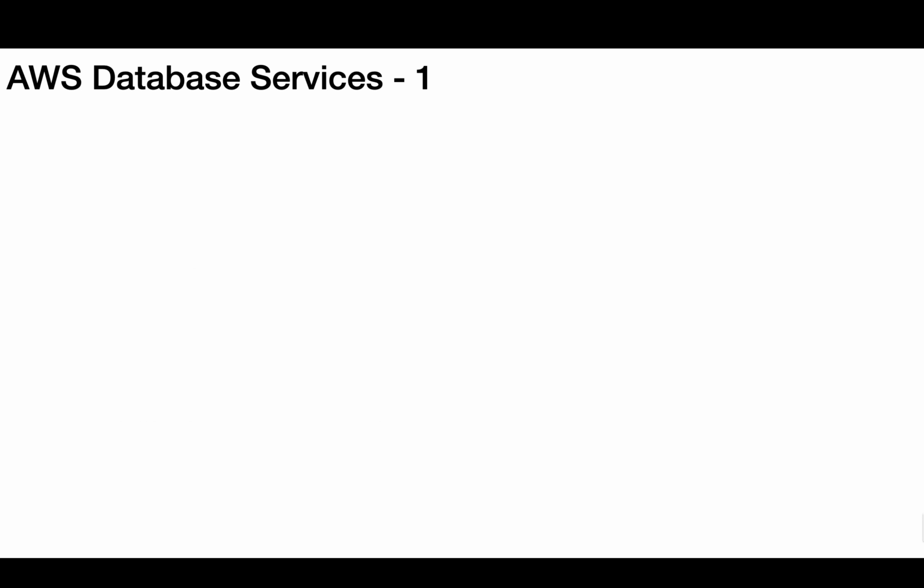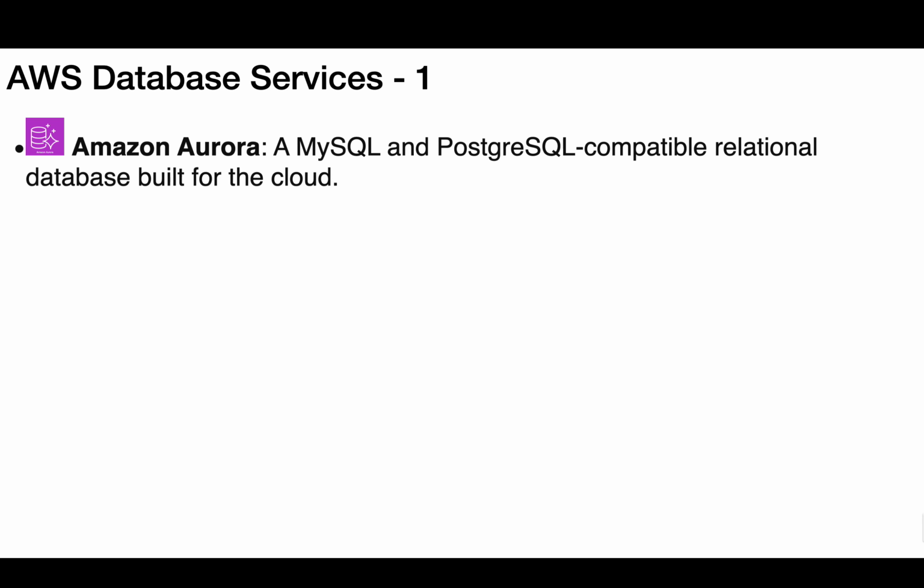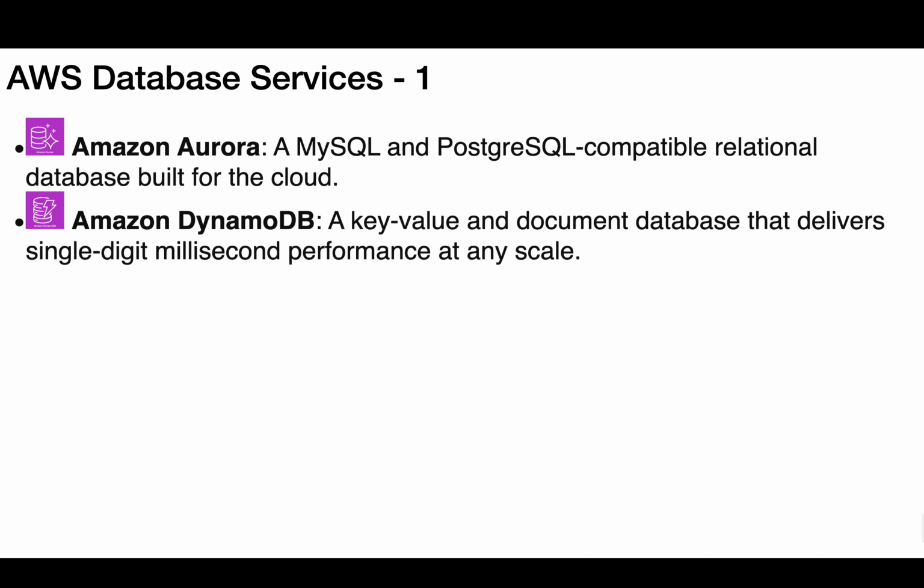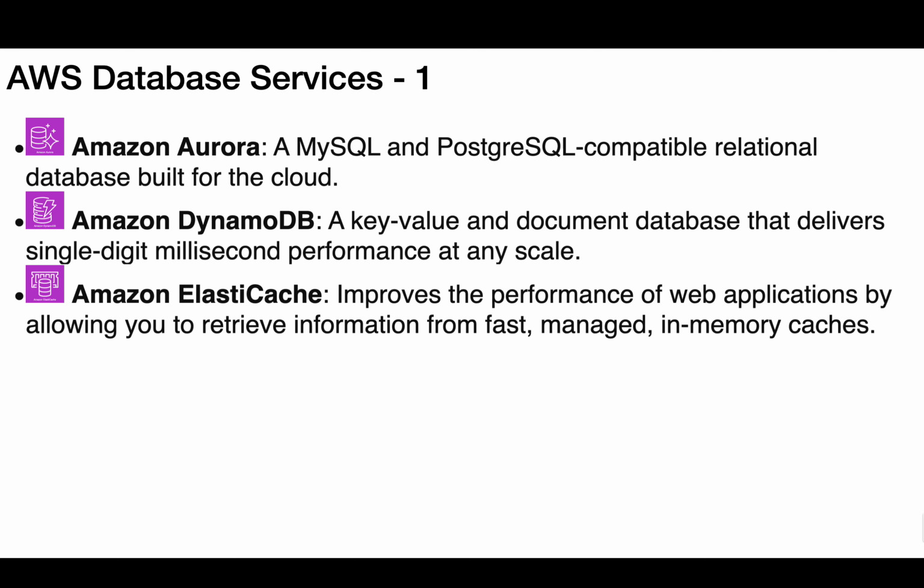AWS Database Services. 1. Amazon Aurora, a MySQL and PostgreSQL compatible relational database built for the cloud. Amazon DynamoDB, a key value and document database that delivers single-digit millisecond performance at any scale. Amazon ElastiCache improves the performance of web applications by allowing you to retrieve information from fast, managed, in-memory caches.